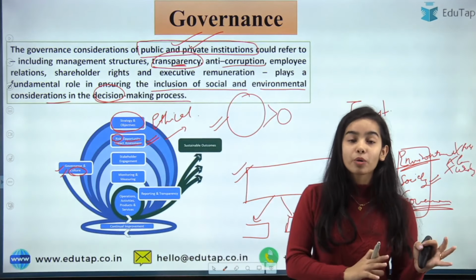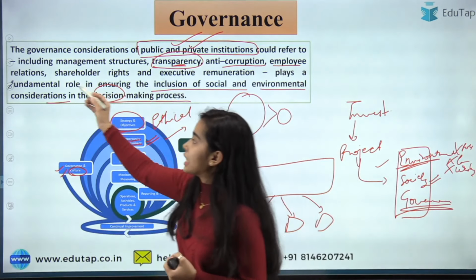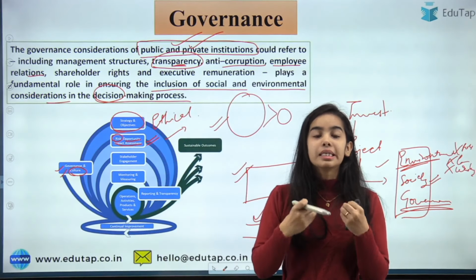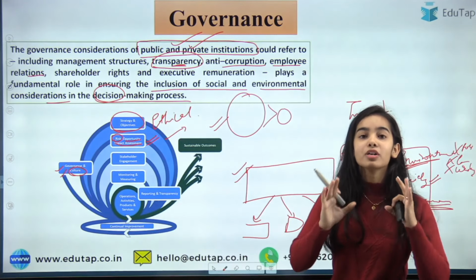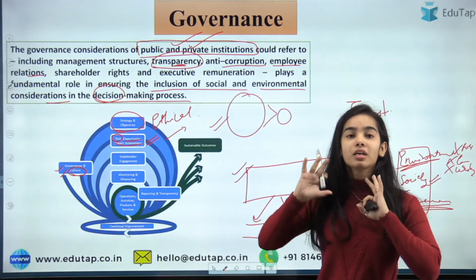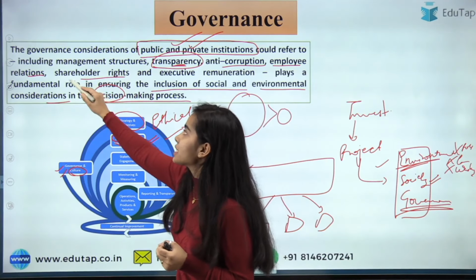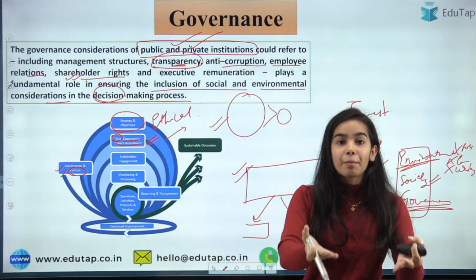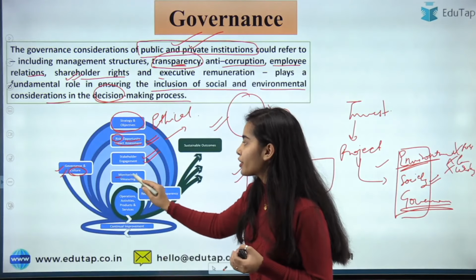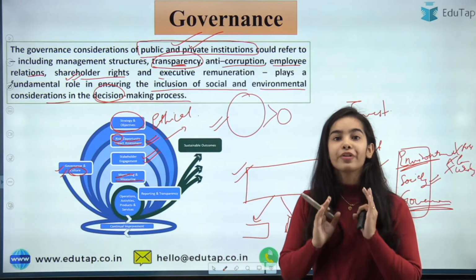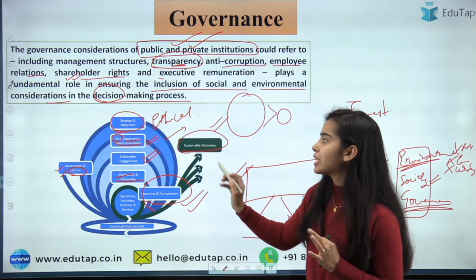Anti-corruption: they are not only thinking about their own profits, they are thinking about the whole society. Employee relations should be maintained. Like we citizens need some rights, similarly the employees should have some rights. They should have a good relation with the management, so they have a work-life balance, and some enjoyment while working, not only pressure. Shareholder rights: the shareholders have put their money in the company, so they should have rights also. Executive remuneration: there should be engagement, and the monitoring and measuring should be perfect so that the management does not do any kind of corruption. The reporting and transparency is also perfect. Then it brings sustainable outcomes.